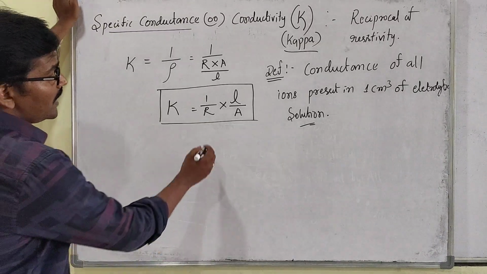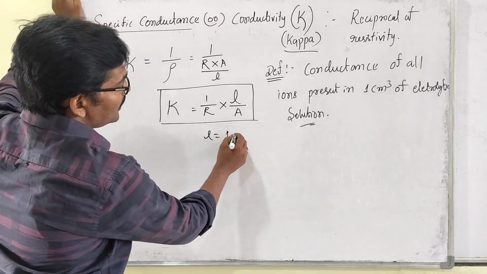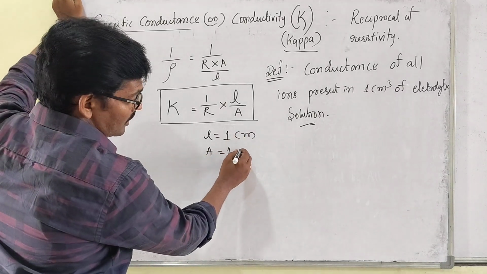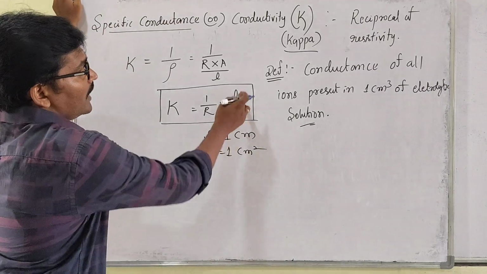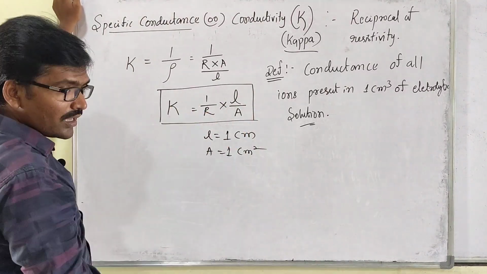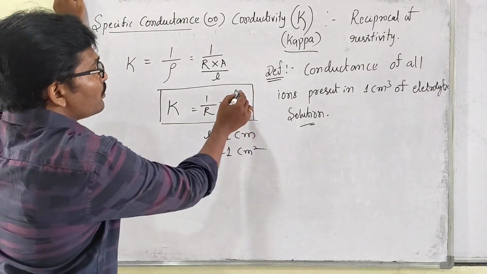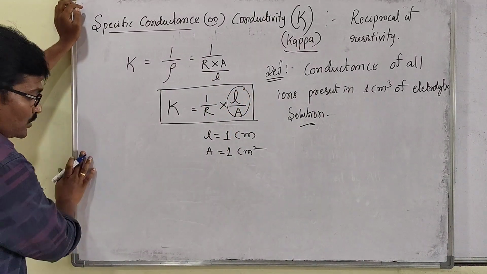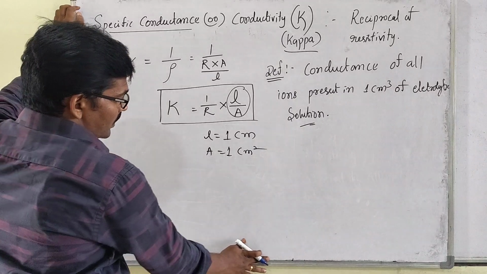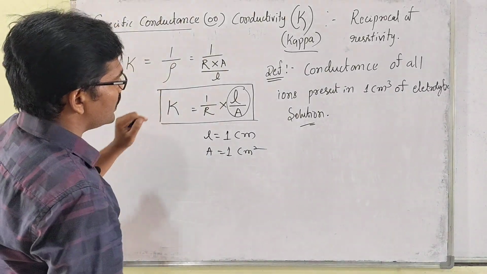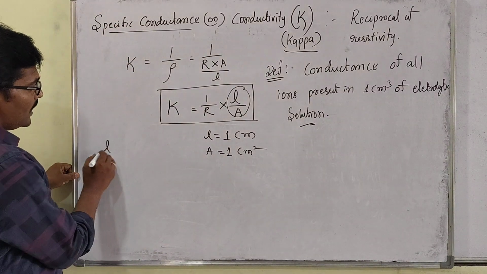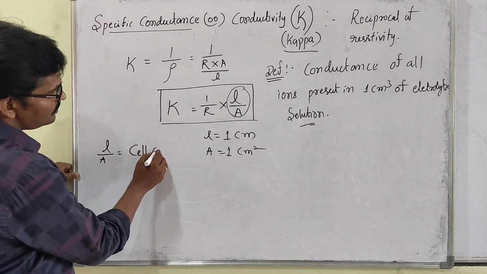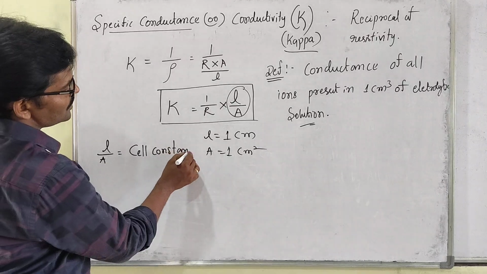So here, sir, if L equals 1 centimeter, then A equals 1 centimeter square, then L and A both will be cancelled. That position we call the cell constant. When both are the same it stays constant, that we call the cell constant. So L by A is the cell constant.